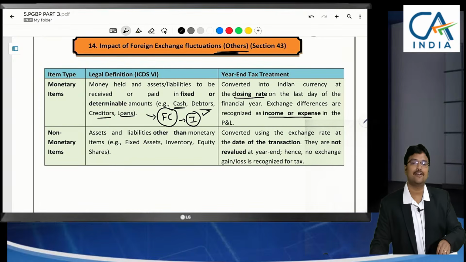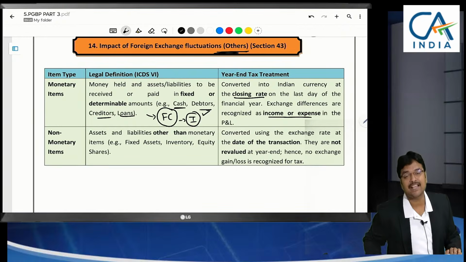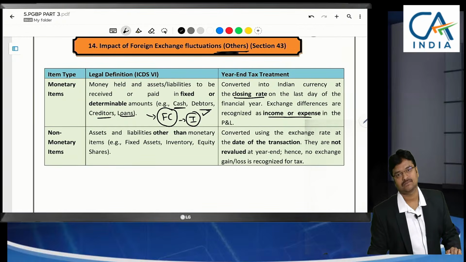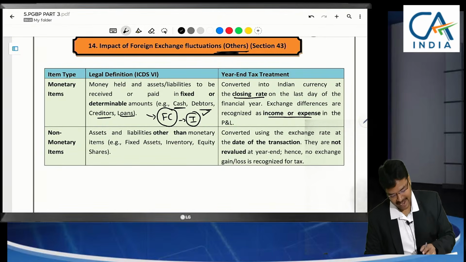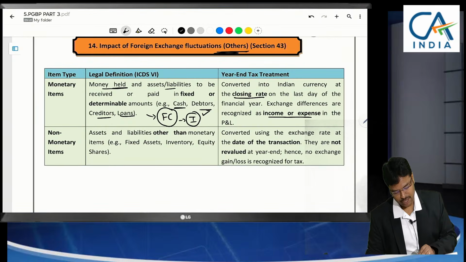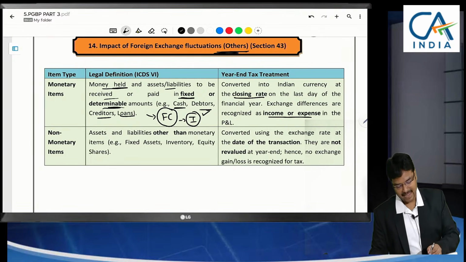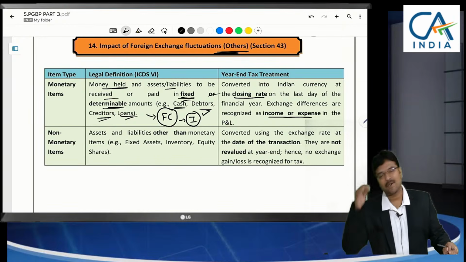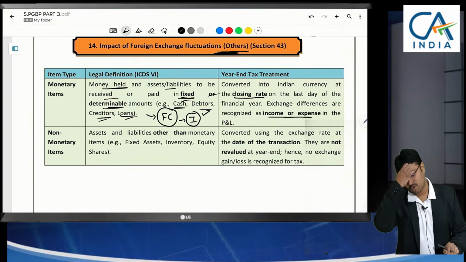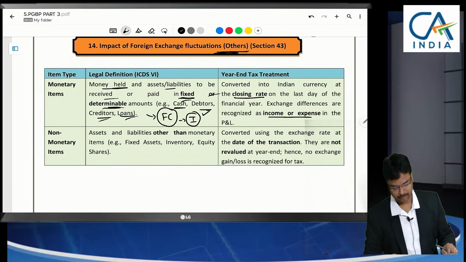Sir, you said we need to add to the asset. That is only in case of fixed assets like plant and machinery or furniture, etc. But now money held, or any asset or liability to be received in fixed and determinable amounts like cash, debtors, creditors, loans, these things, at the time of conversion into foreign currency, what to do I am specifying here.